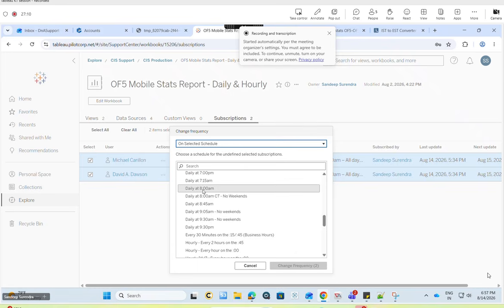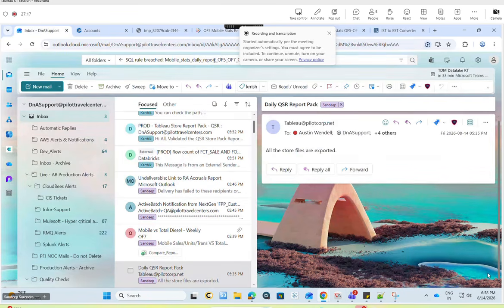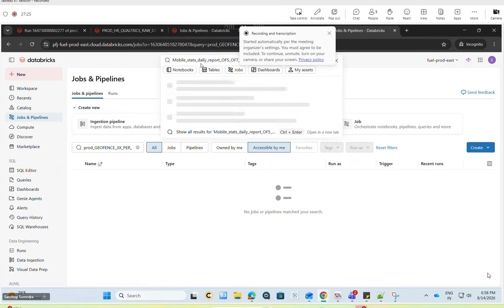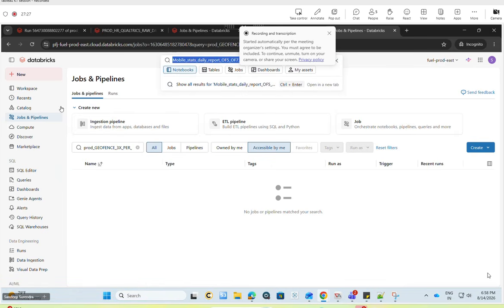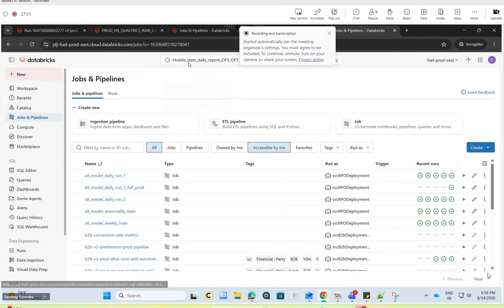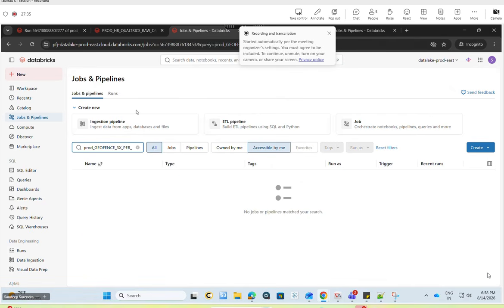Can you show where that QC job is set up? This QC is in Databricks, right? How is it scheduled, on Databricks directly or through Airflow batch? No, it is scheduled on Databricks only.